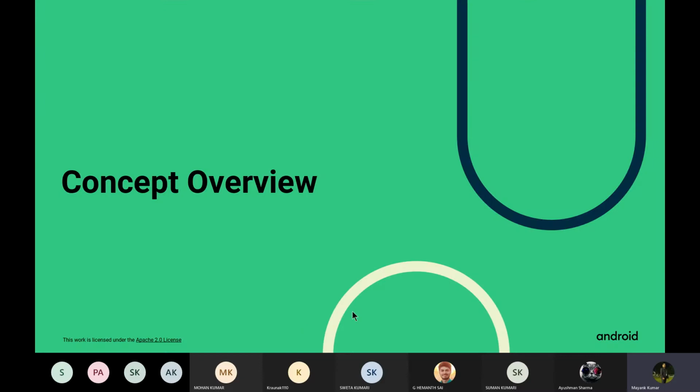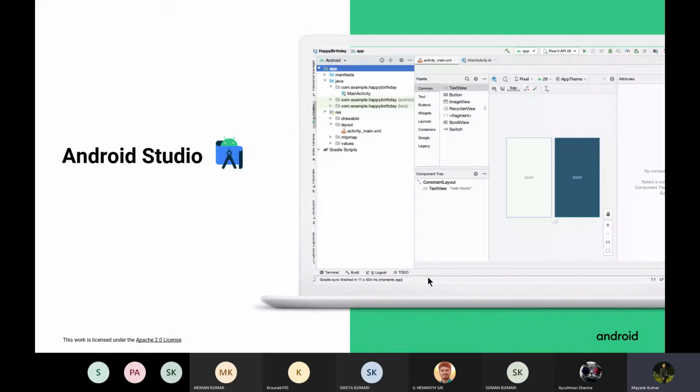So now let's start to look at some of the basic concepts. As of now, you might all have been familiar with Android Studio. However, if you haven't yet, let me tell you, Android Studio is the official tool for developing Android apps. It is used even by professional Android developers. If you want more overview of Android Studio, I have already covered it in the first track in the first session. So check that out.